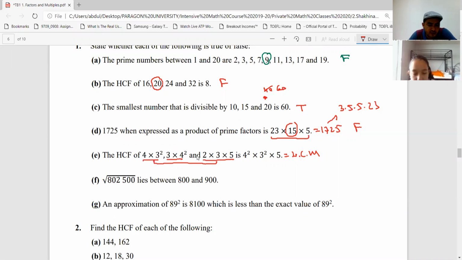Highest common factor means all numbers must be divisible by that number. Among those numbers, it must be the highest, right? So that is 2 times 3. Divisible by 2 times 3, divisible by 2 times 3, divisible by 2 times 3. I cannot add 5 here because these numbers are not divisible by 5. So here we have 4 squared times 3 squared times 5. That is the least common multiple of these numbers. So that is false.